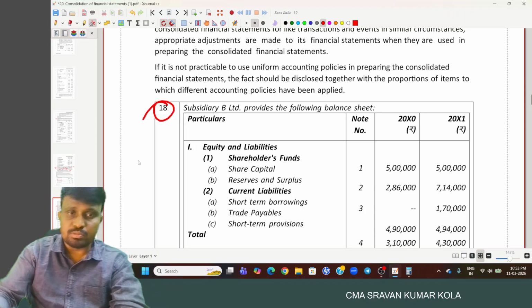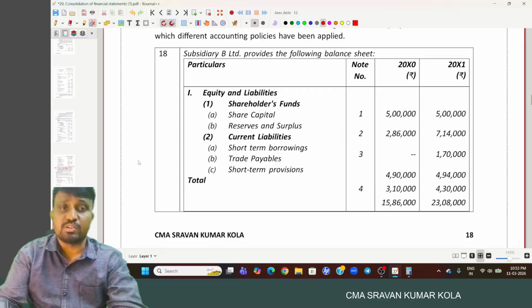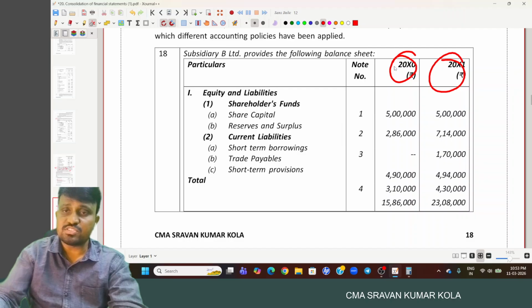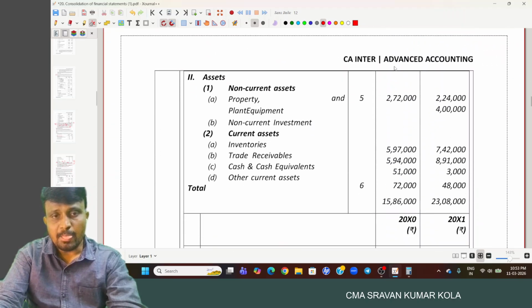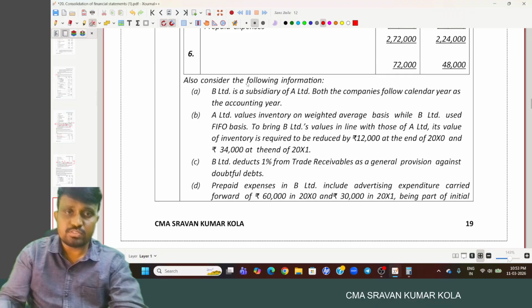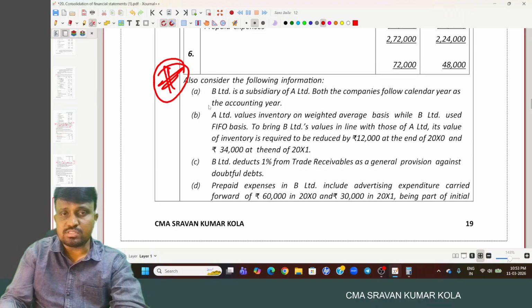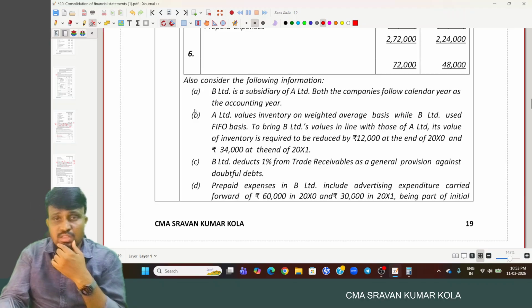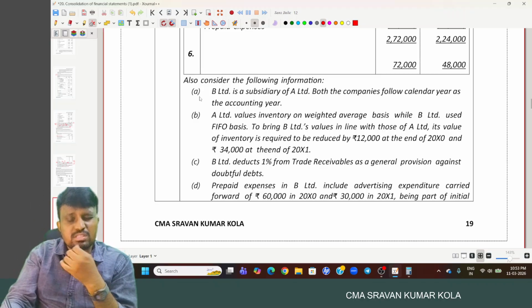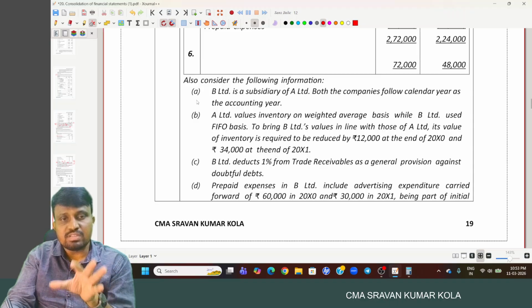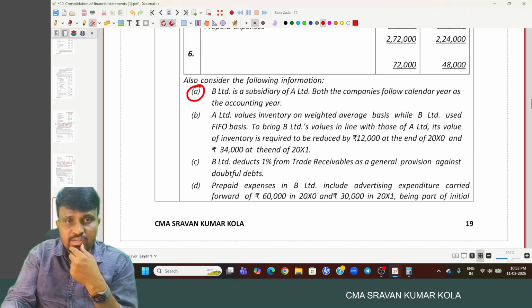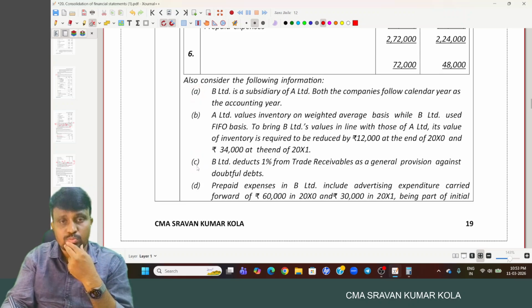And coming to problem 18. B Limited, a subsidiary, is provided. Two years of data, last year and current year, are provided. In the previous exams, exactly this problem was not given, but one point has been included in another problem.